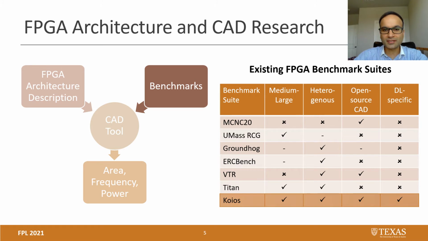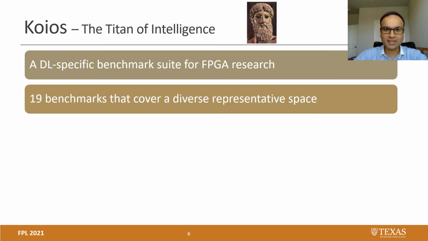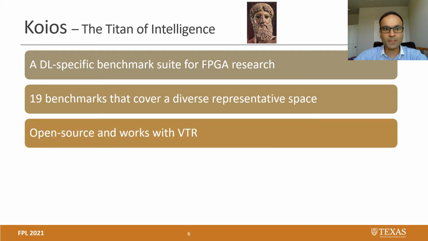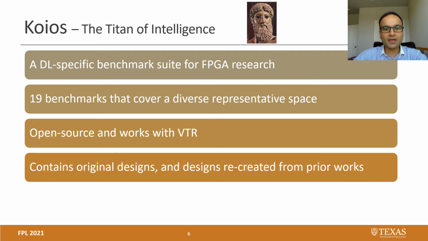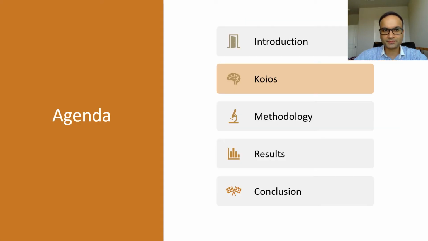Koios solves this problem. So what is Koios? Koios is a DL-specific benchmark suite for FPGA research. It has 19 benchmarks that cover a diverse representative space, and we will look into this space in more detail. It is open source on GitHub, and it works with VTR, which is arguably the most common FPGA research framework out there. It contains original designs that we've coded and designs that we have recreated from prior industrial and academic works. And we believe that it is suitable for DL-specific architecture exploration and CAD research.